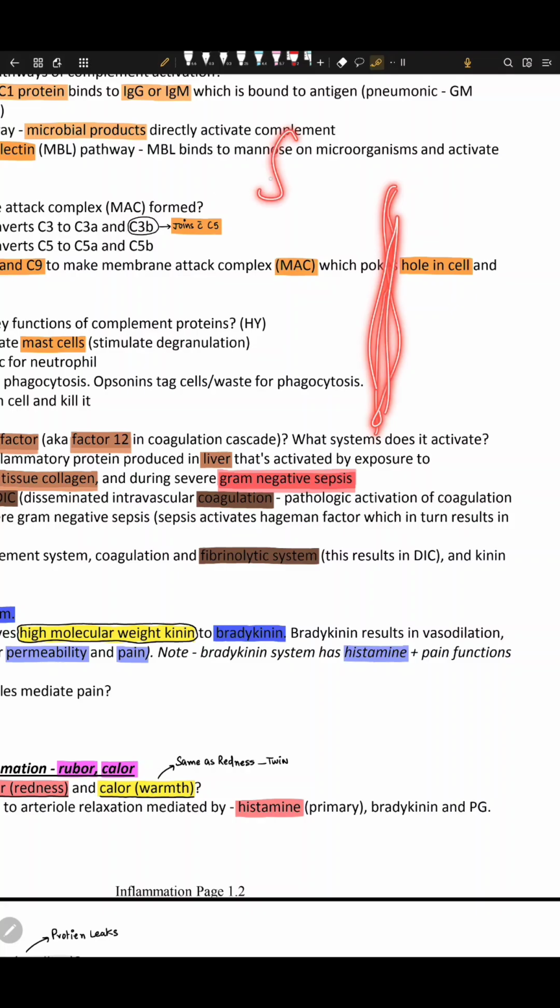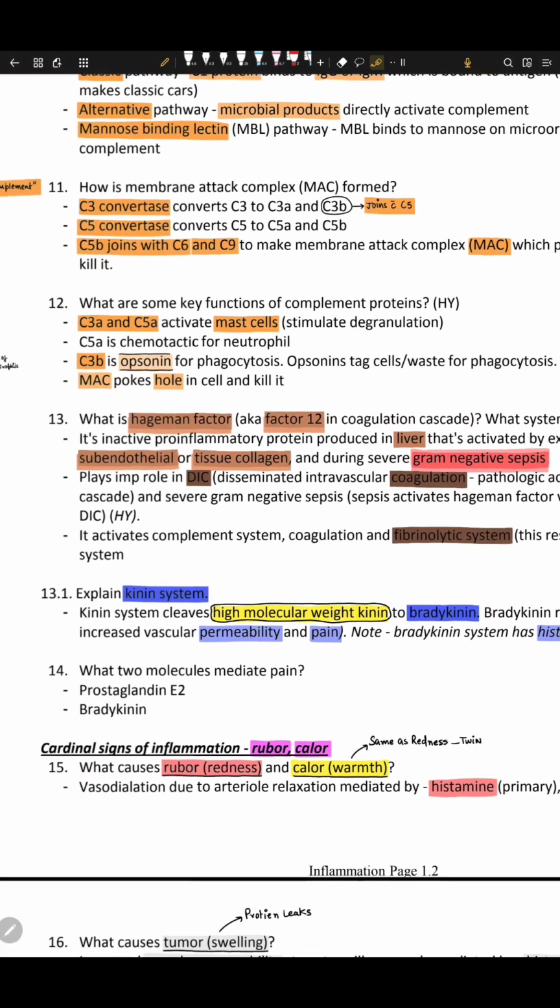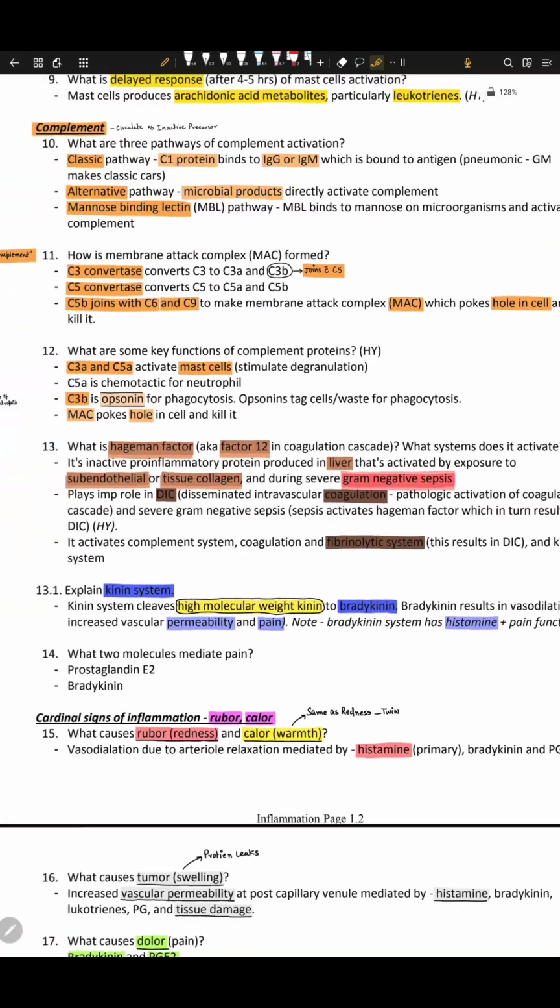Coagulation is just soluble fibrinogen converting into insoluble fibrin. So that is coagulation. So pathological activation of the coagulation cascade occurs in severe gram-negative sepsis. This is called disseminated intravascular coagulation.